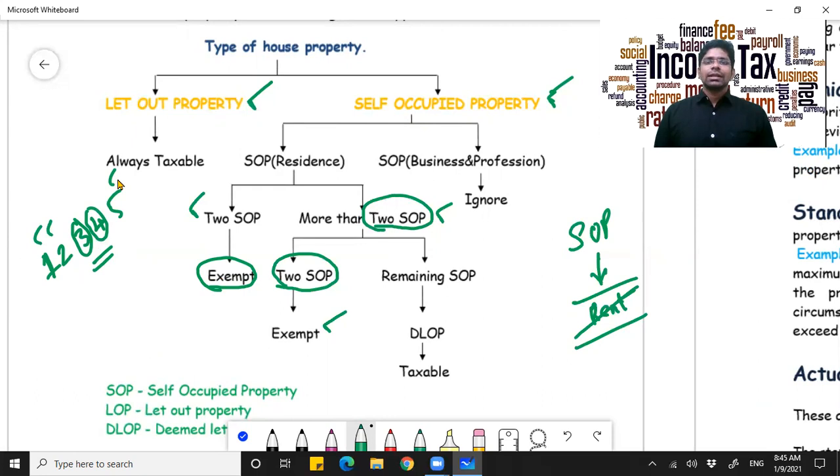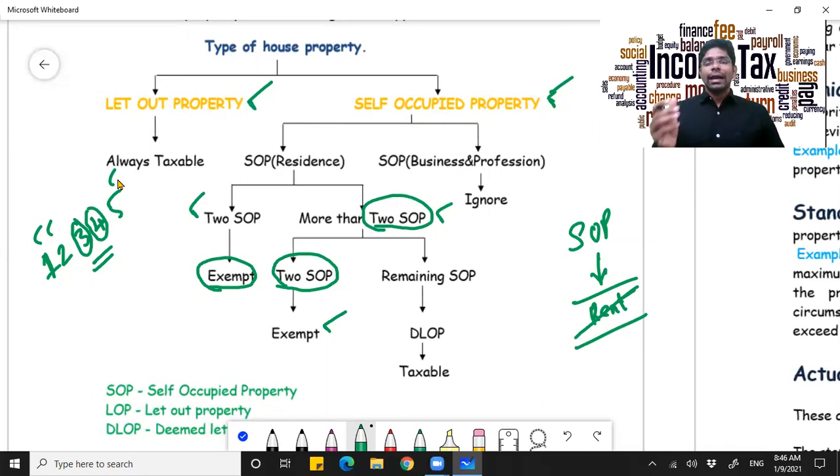How? Because they are treated as deemed let out. So you have to keep in mind that up to a max of only 2 house properties are exempted, and any other house property beyond 2, even if not let out, will be treated as deemed let out.